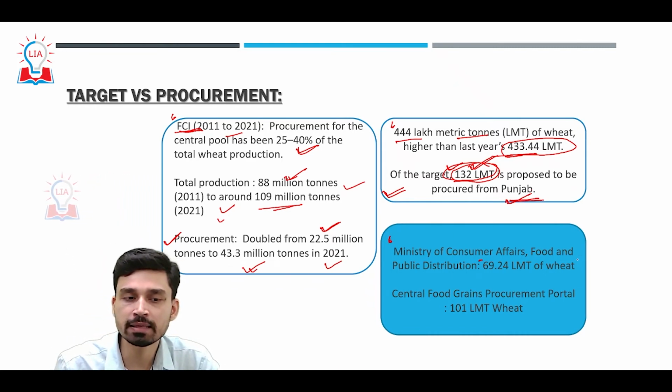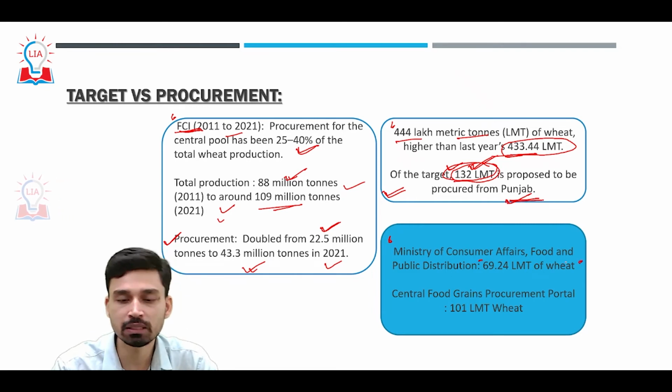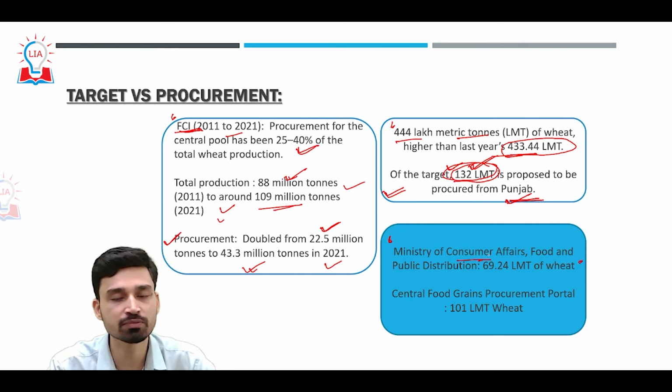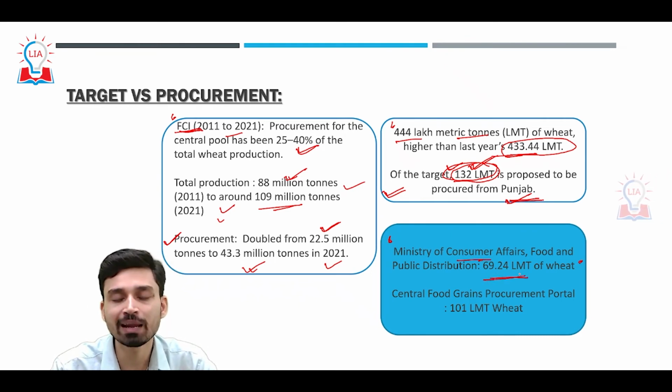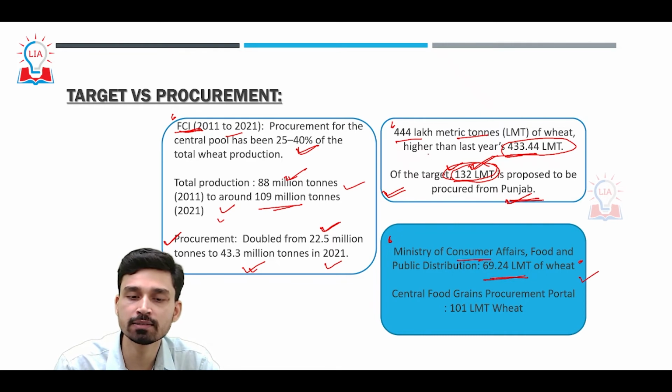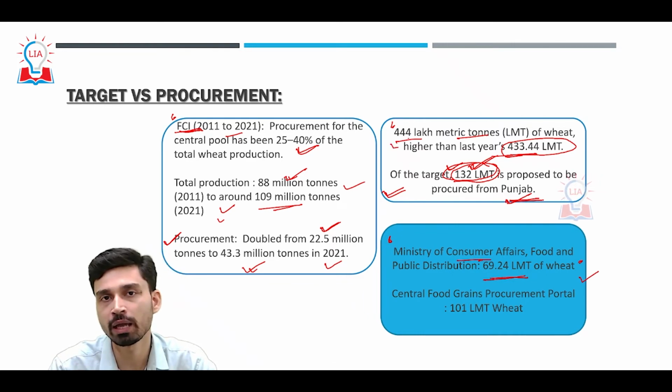So what is the actual procurement that has been done? As per the report published by the Ministry of Consumer Affairs, Food and Public Distribution, till 17th April, about 69.24 lakh metric tons of wheat has already been procured against the target of 444 lakh metric tons.